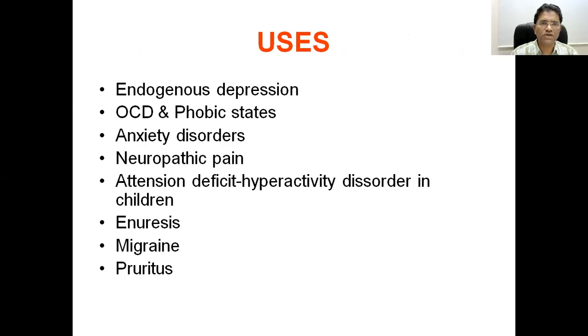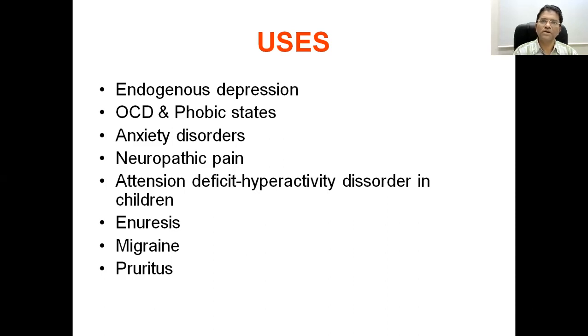So we will see what the different uses of the SSRIs are. First is, of course, depression and endogenous depression. Another important use is obsessive compulsive disorder and phobic states. We have seen in anxiety, in resistant cases of anxiety, SSRIs are helpful.